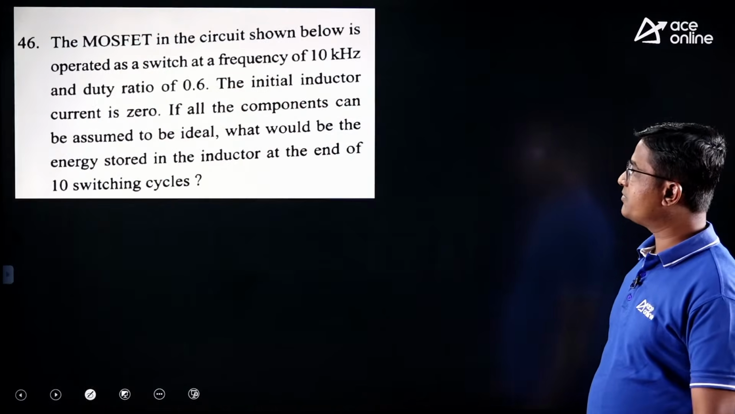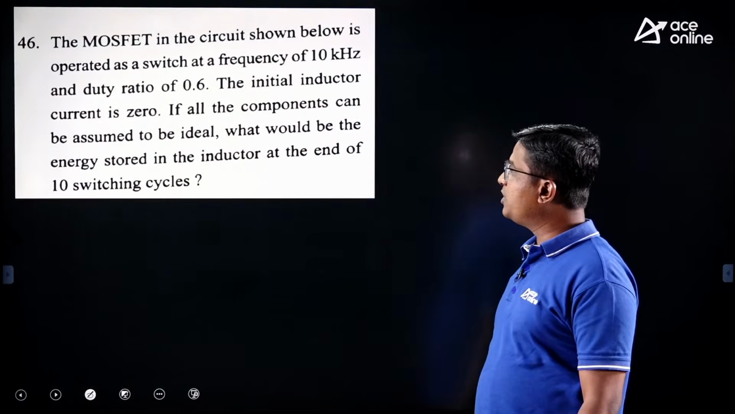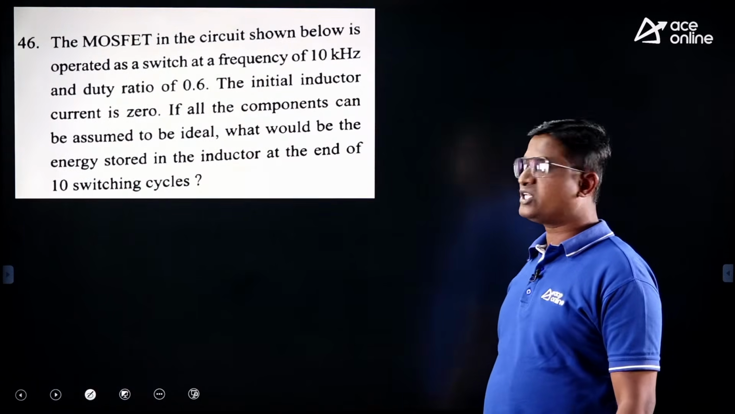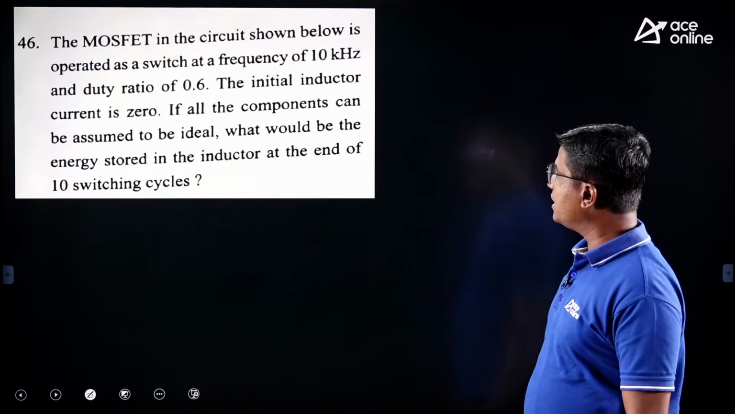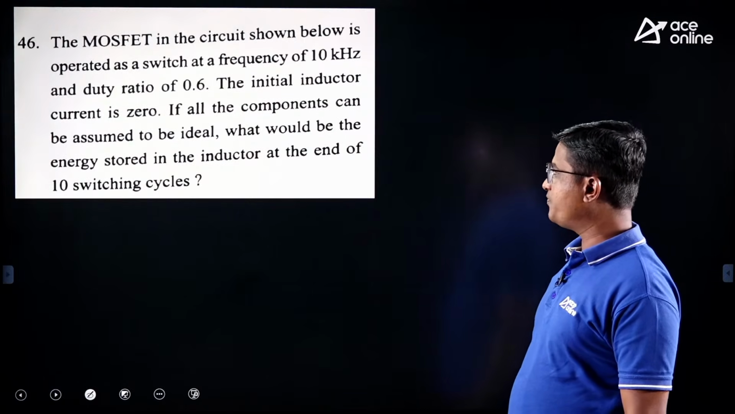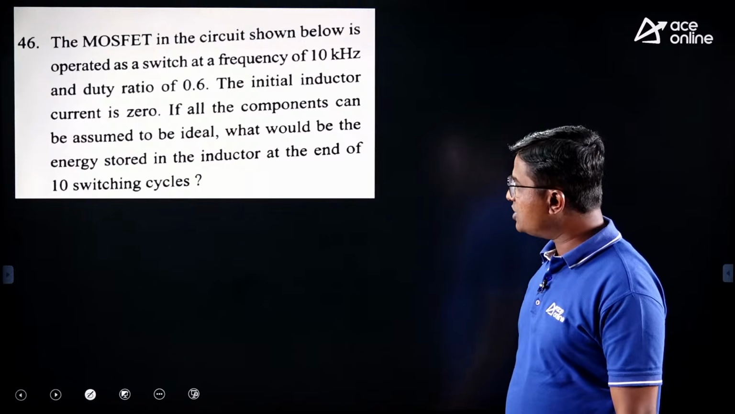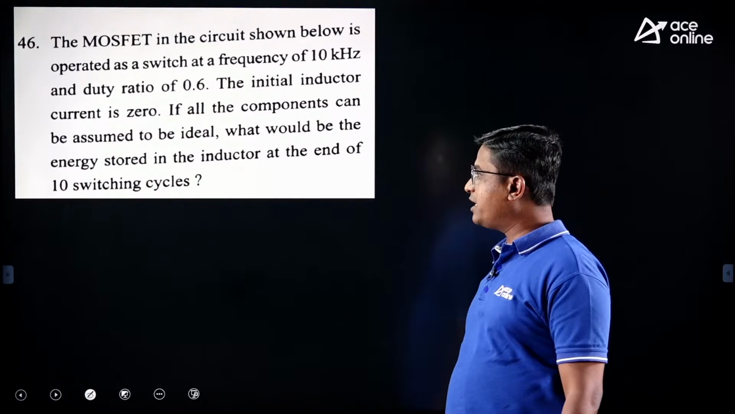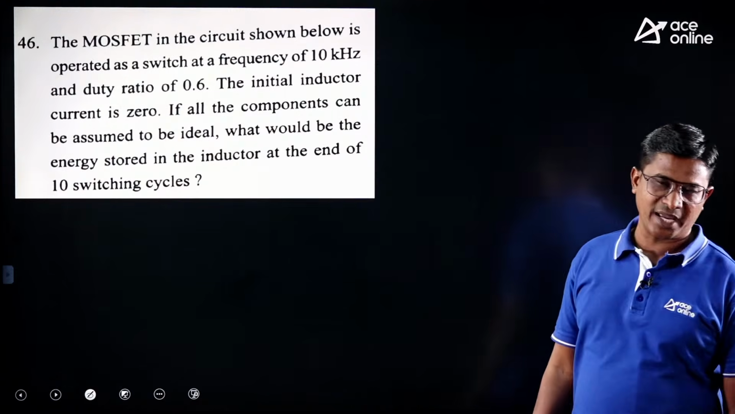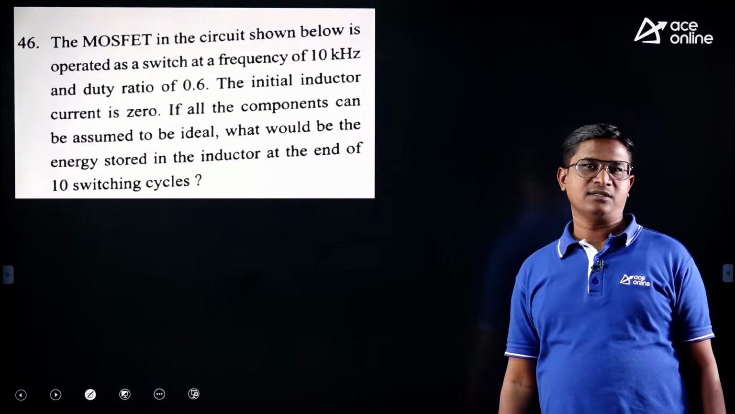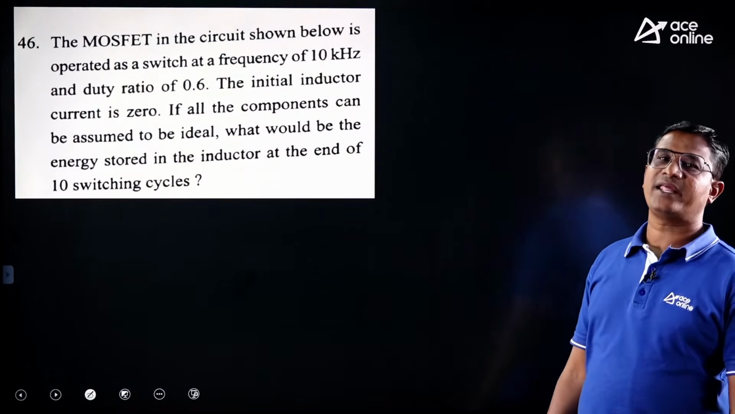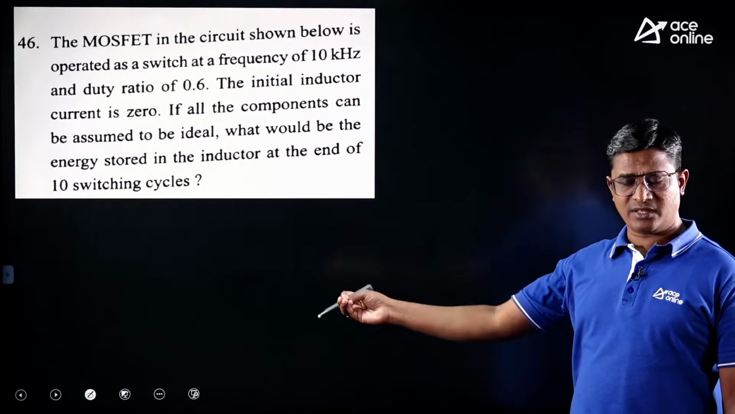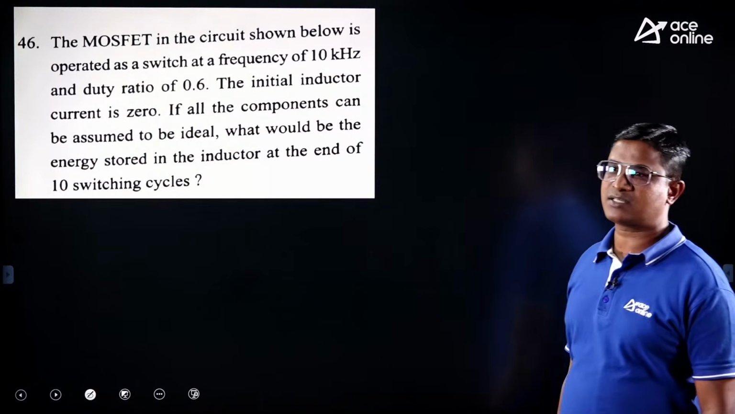Next. The MOSFET in the circuit shown below is operated as a switch at a frequency of 10 kHz and a duty ratio of 0.6. The initial inductor current is 0. If all components can be assumed to be ideal, what would be the energy stored in the inductor at the end of 10 switching cycles? So guys, this question they asked in the previous GATE examination also. As it is, they have copied the question. They have not even changed the values. Okay, let us discuss how to solve this.